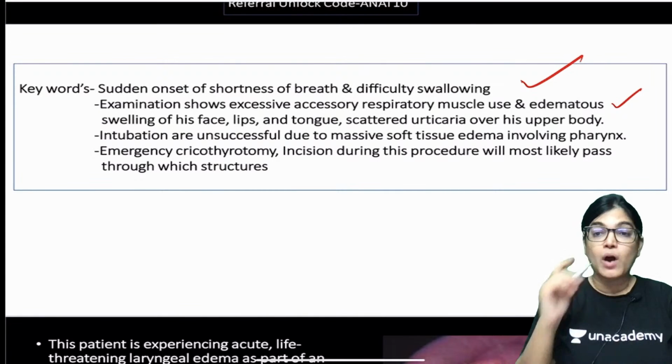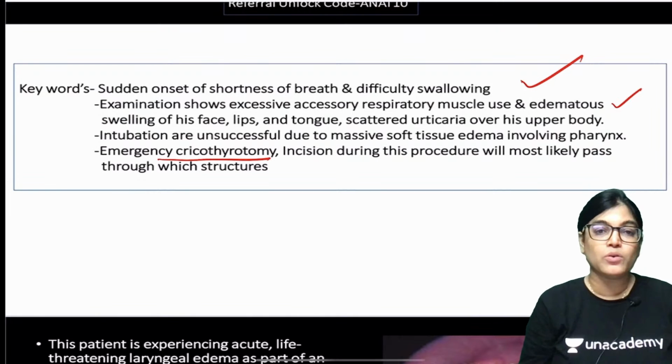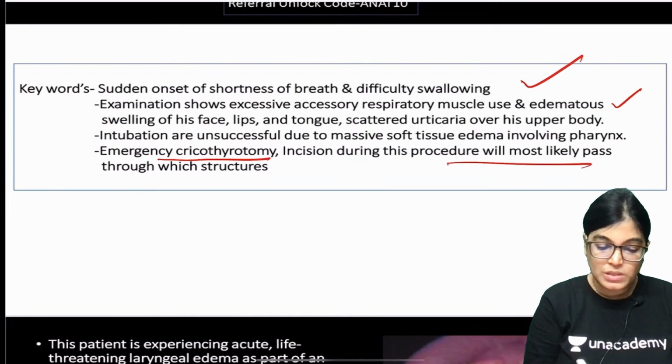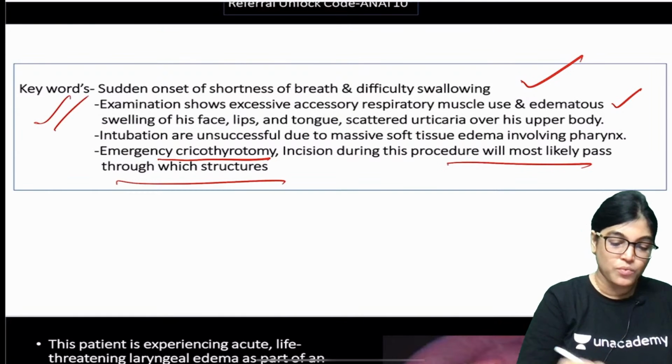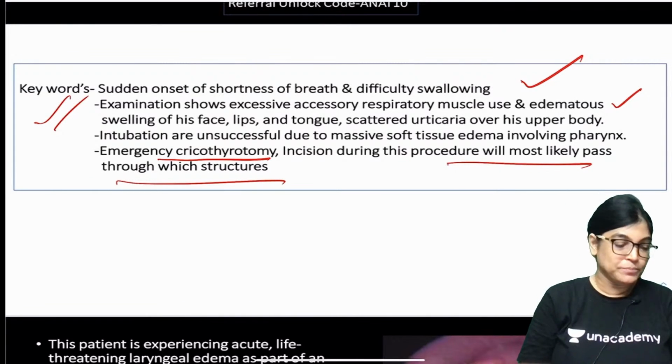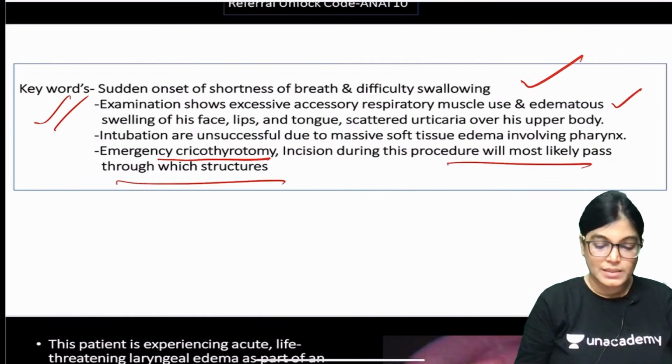Also unsuccessful intubation is there, and we have to go for emergency cricothyrotomy. So, we have to choose the incision and which structures will be incised so that we can go for emergency cricothyrotomy. So, these are the keywords which should be kept in mind while solving this MCQ.